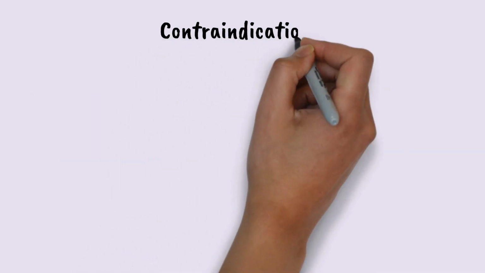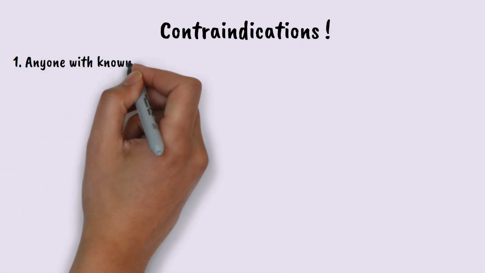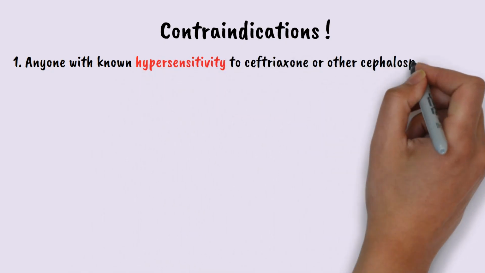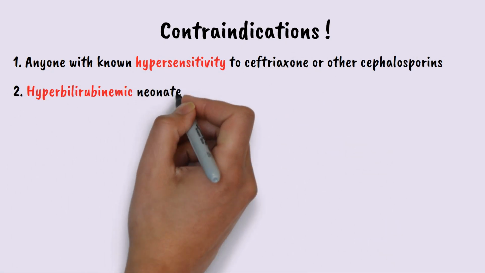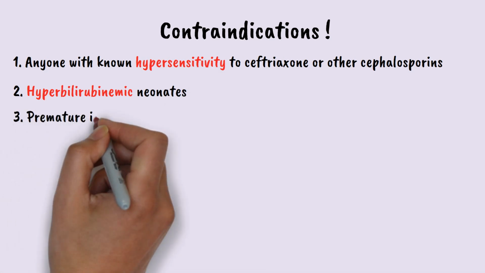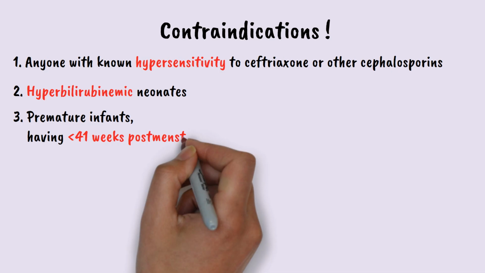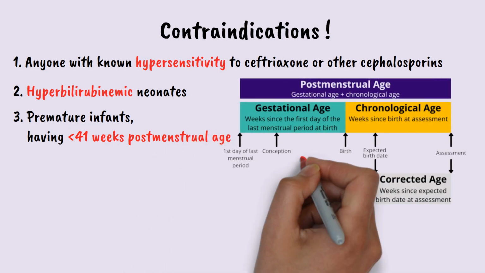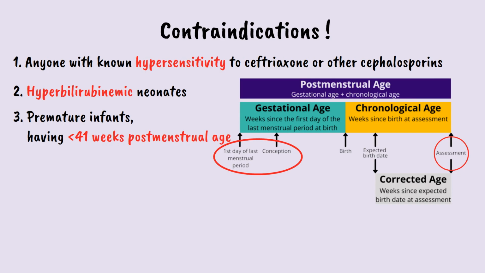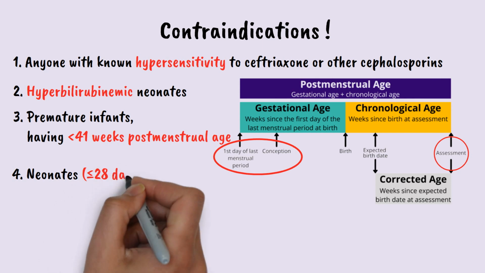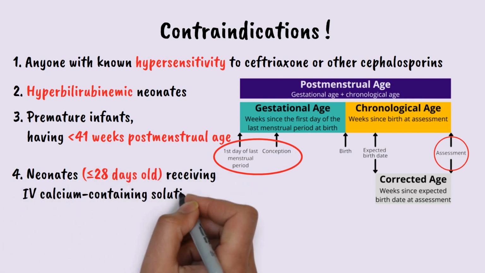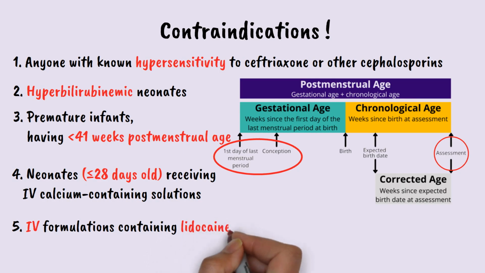Now let's see contraindications. Ceftriaxone should not be used in anyone with known hypersensitivity to ceftriaxone or other cephalosporins, hyperbilirubinemic neonates, due to risk of kernicterus, premature infants, less than 41 weeks post-menstrual age. This is the total time elapsed from conception to the present. It is calculated by adding a baby's gestational age, time from last menstrual period to birth, and their chronological age, time since birth. Other contraindications are neonates receiving intravenous calcium-containing solutions and intravenous formulations containing lidocaine.